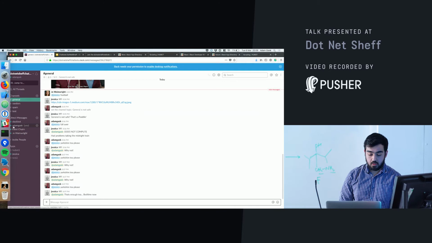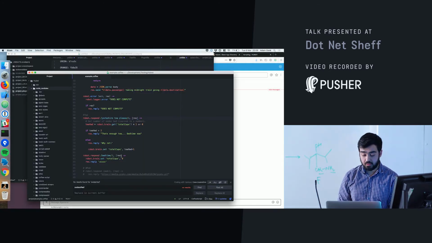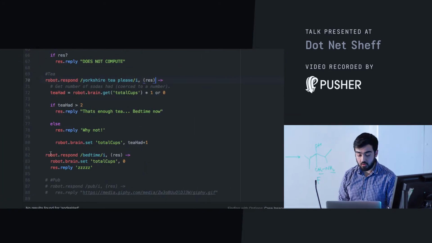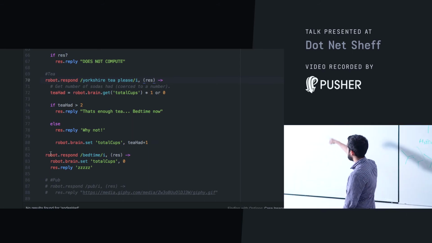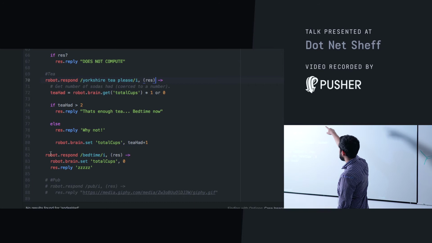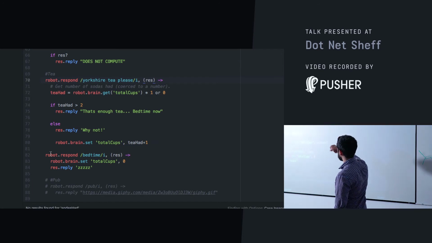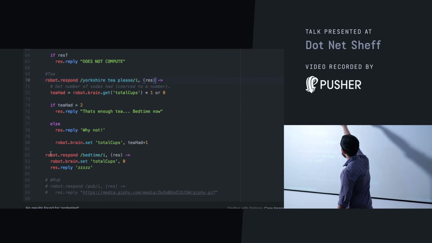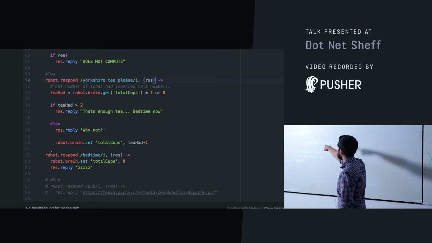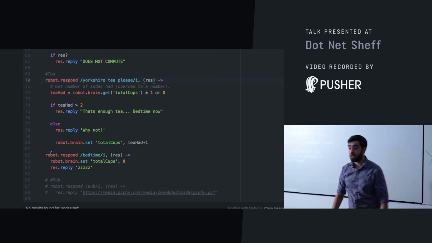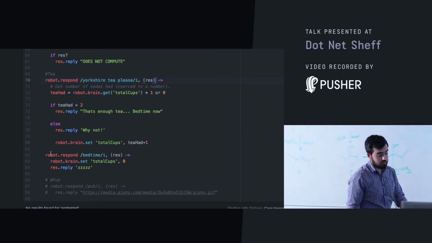Bedtime now. The way that this works is there is a concept within Hubot of a robot brain, which is a little bit of a way of storing persistence. So in this little bit of code here, we're going to fetch from the brain the value called total cups. We're then going to switch on that, so that just unwraps to make sure something exists or not. If the number of tea had is greater than 2, we're going to say, no, that's enough, bedtime now. If not, why not? And we're going to then increment the number of cups of tea we've had.